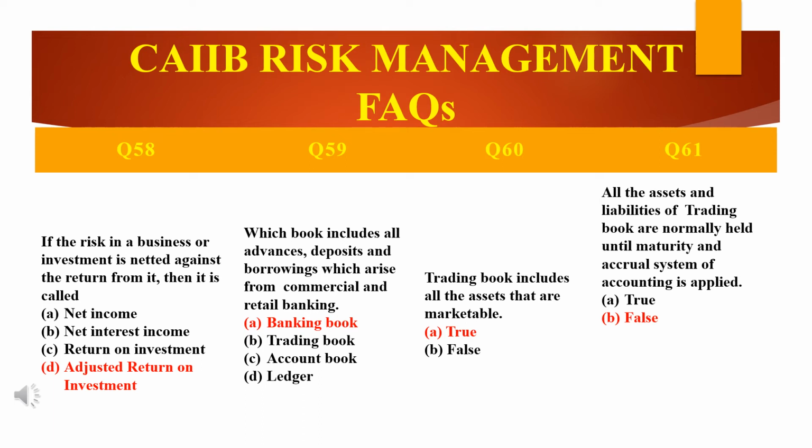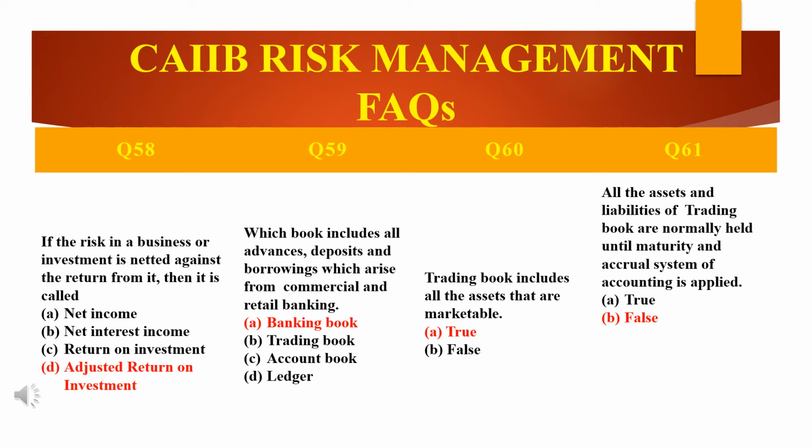See the next question: all the assets and liabilities of trading book are normally held until maturity, HTM, and accrual system of accounting is applied. Is it true or false? So the answer is B. Why?